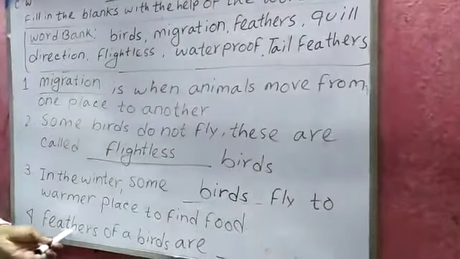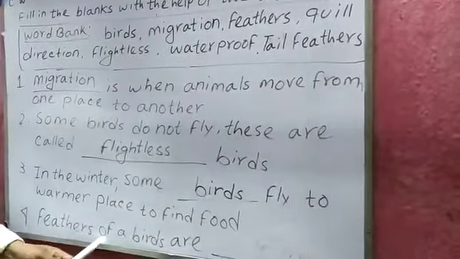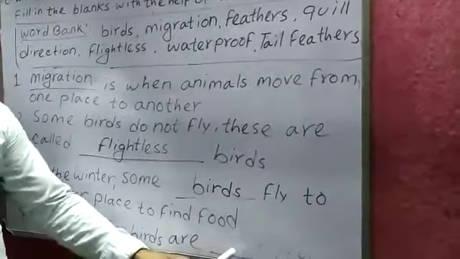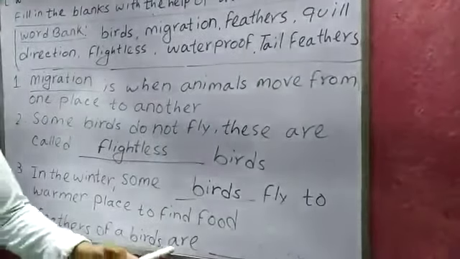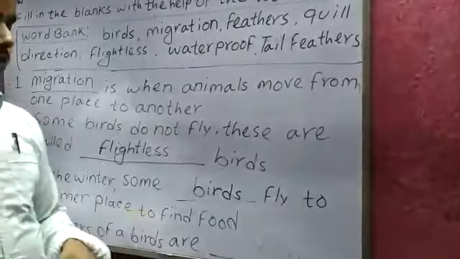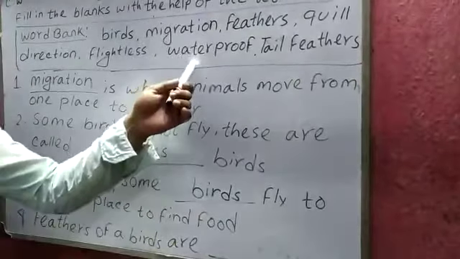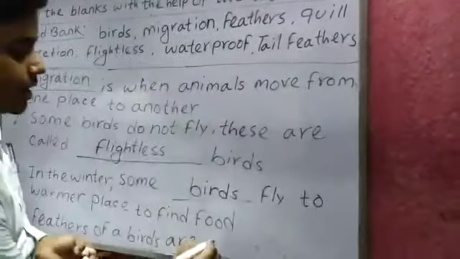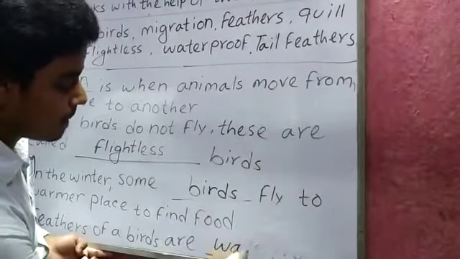Next, number 4, feathers of a bird are dash. Feathers of the birds, you know feathers, and the feathers of a bird are waterproof. So write here waterproof.